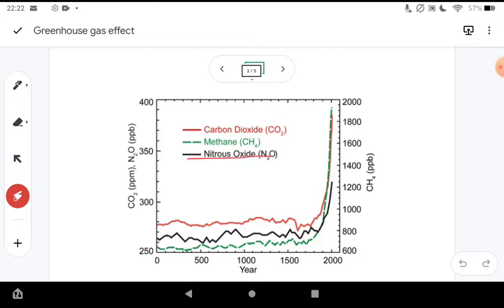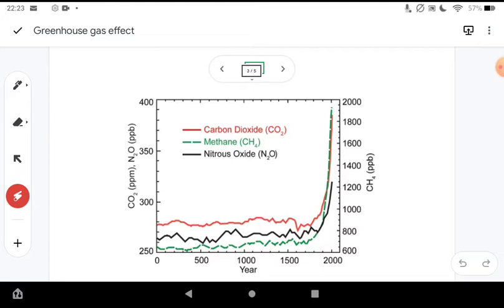So we kind of ignore nitrous oxide. It is a greenhouse gas, it's just not in huge proportions. But if you have a look at the other two lines, carbon dioxide and methane, and water vapour are the three biggest contributors to the greenhouse gas effect.